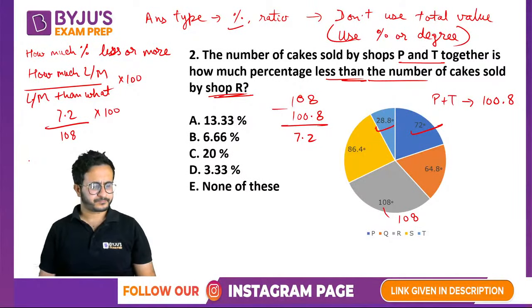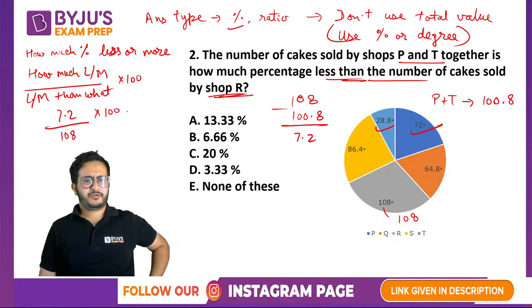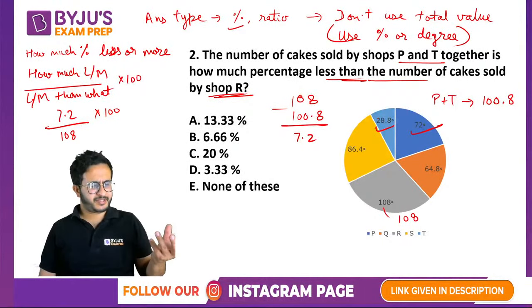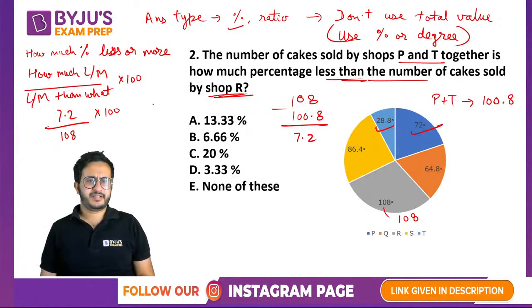Okay. Now see the options. Now 7 upon 100 is 7%. Okay. Now 7.2 upon 108 will be less than 7%. Okay, थोड़ा सा 7 से थोड़ा सा कम होगा, right? Now this is 13, this is 20, this is 3. This should be the answer. None of these could be here, but very likely you will get this as the answer. You can calculate, right? If you are in a doubt, you can always calculate, but that will be the answer.